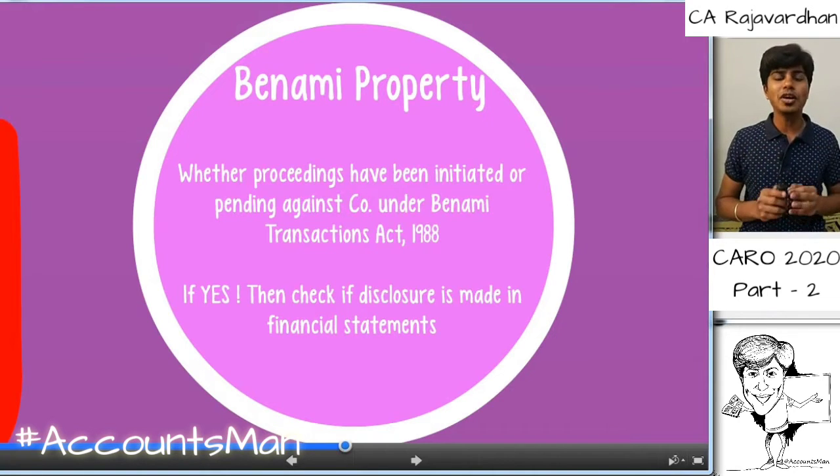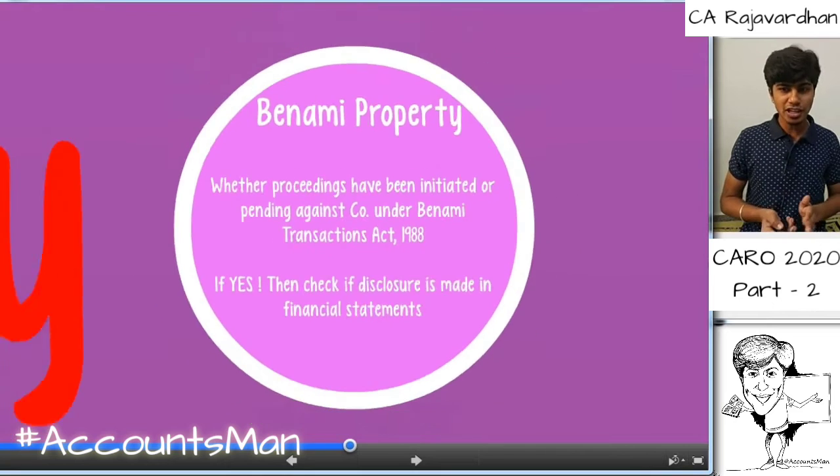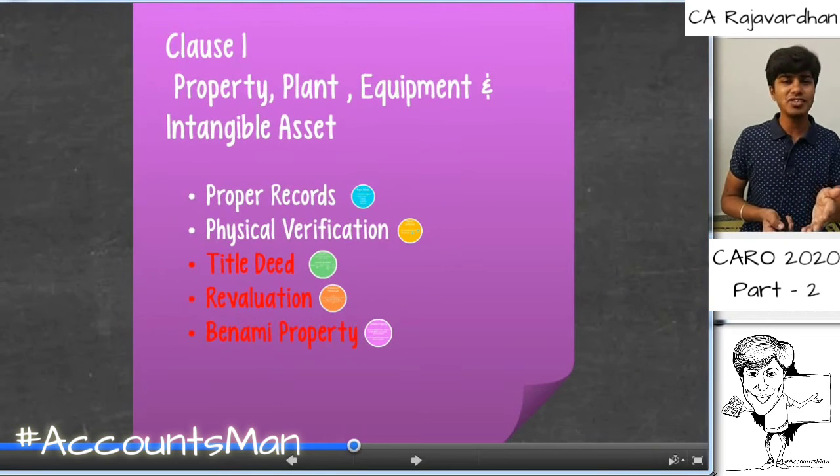So as a statutory auditor, we will check if under the Benami Act there are any proceedings initiated in the current year or in the previous years, and regarding this, whether the company has made sufficient disclosures in the books of accounts. That is the only thing that we should check. So the Benami Act is an amazing act that we can read sometime later.